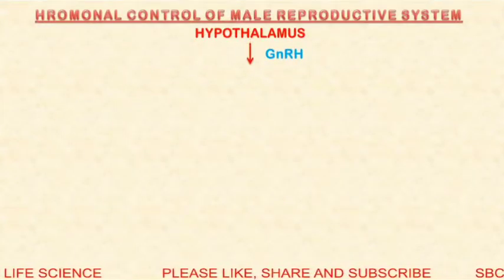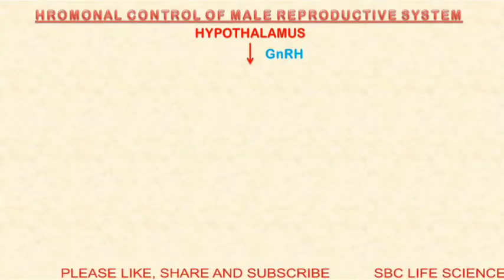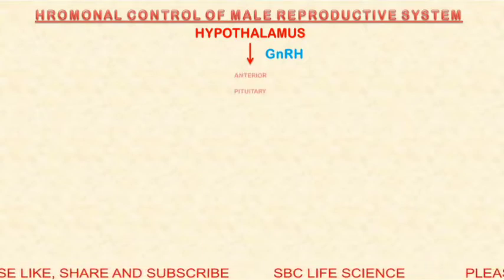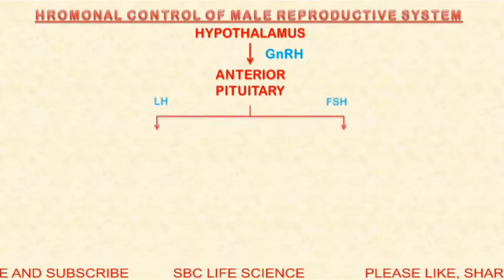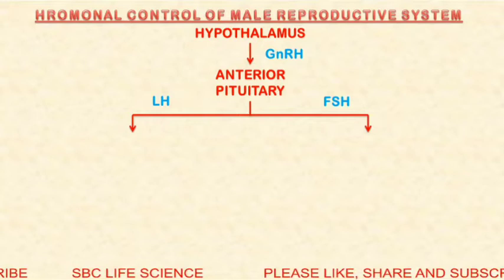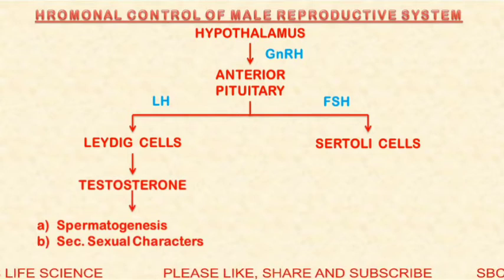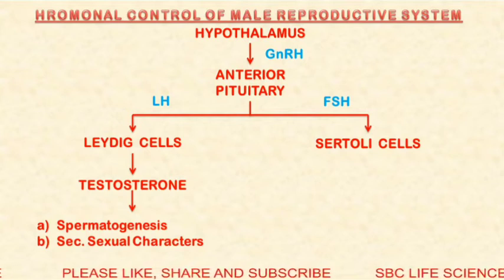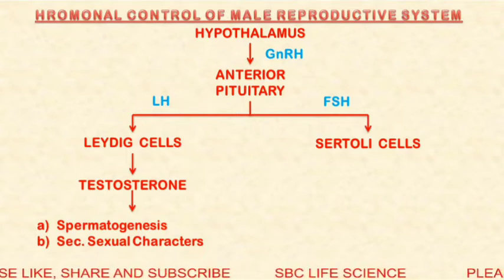Here is a flow chart to understand the hormonal control of the male reproductive system. First, the hypothalamus releases gonadotropin releasing hormone. It stimulates the anterior pituitary gland to secrete LH, luteinizing hormone, and FSH, follicle stimulating hormone. LH stimulates the Leydig cells to release testosterone. The function of testosterone is that it helps in spermatogenesis and controls the secondary sexual characters.